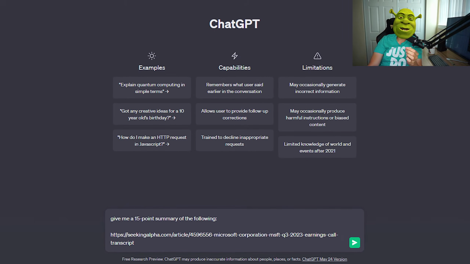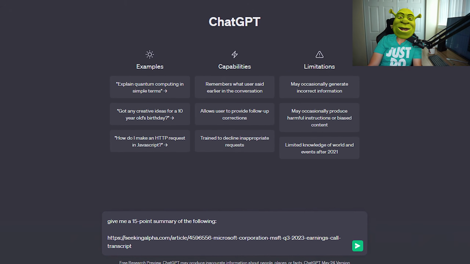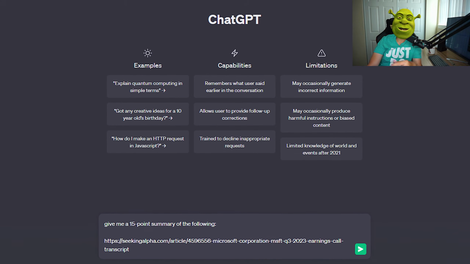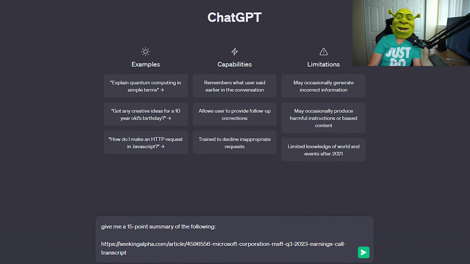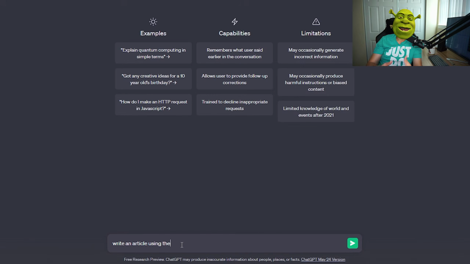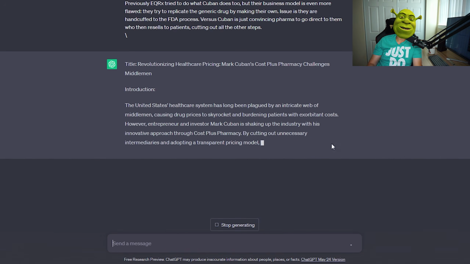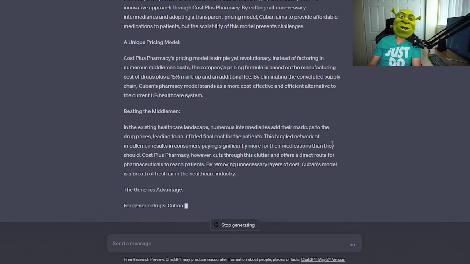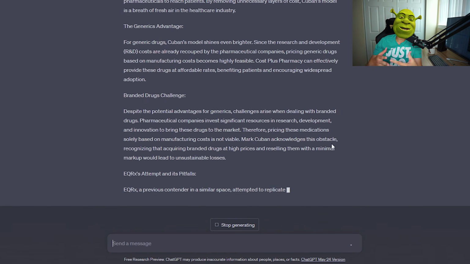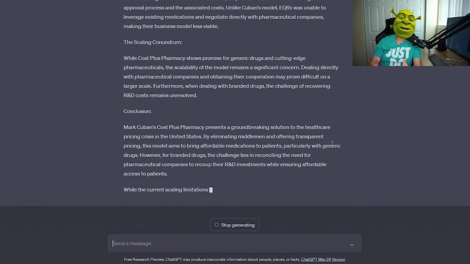Now, I can't do this using my computer because I don't have ChatGPT Plus, but for Plus users, you can even feed a URL of a document as an input, unlocking the possibilities of summarizing 10Ks, earnings calls, or any industry-related text. You want to generate an article quickly? Say, write an article using the information below, and then paste in your gathered data points. ChatGPT will provide a draft of the article, and you can fill in the missing pieces.